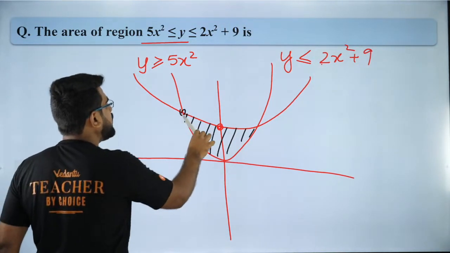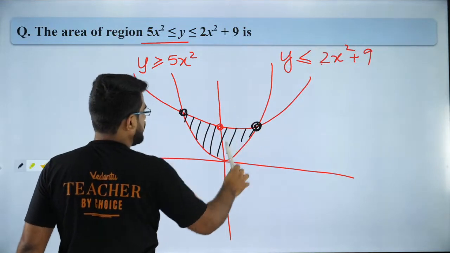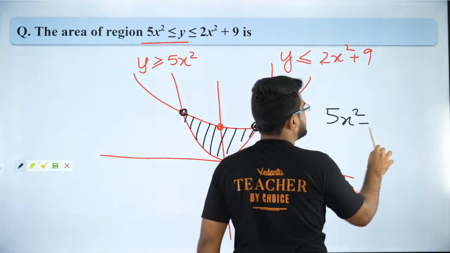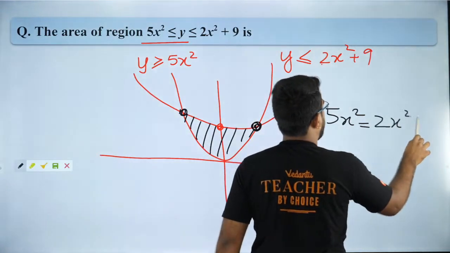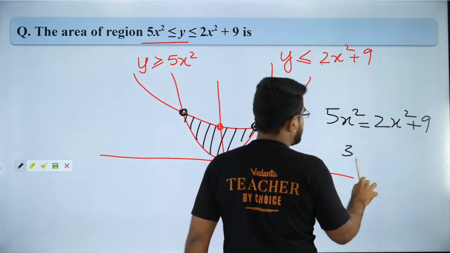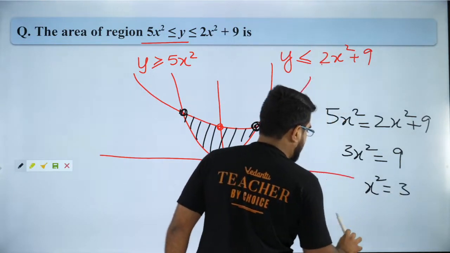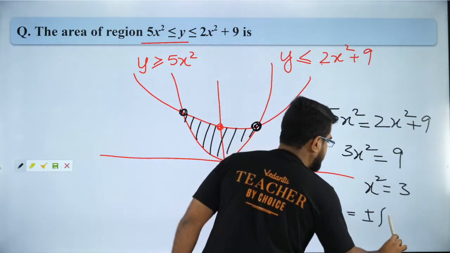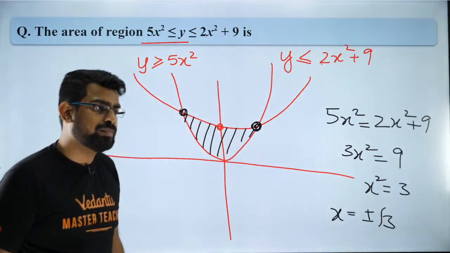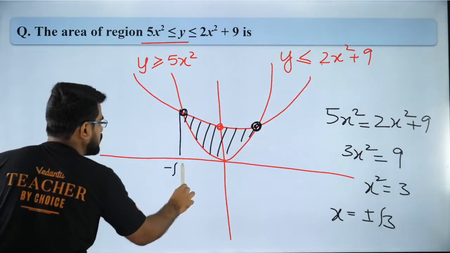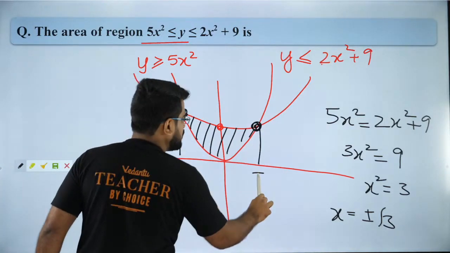So I will integrate between the points of intersection. So what are the points of intersection? Points of intersection means 5x square is equal to 2x square plus 9. That means 3x square is equal to 9. That means x square is equal to 3. That means x is equal to plus or minus root 3. Everybody got it? Are you all clear? So that is how we do it. This is going to be minus root 3 and this is going to be plus root 3.